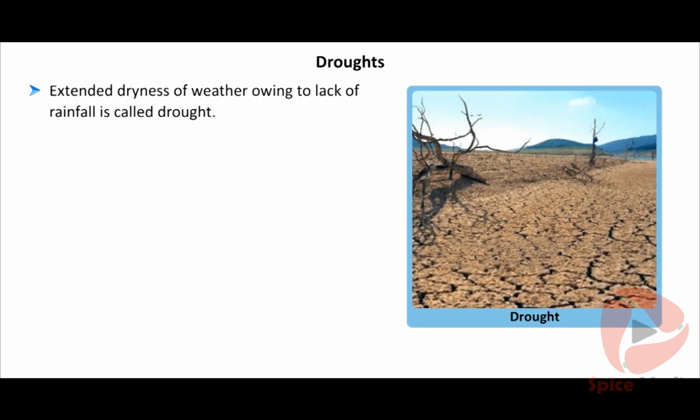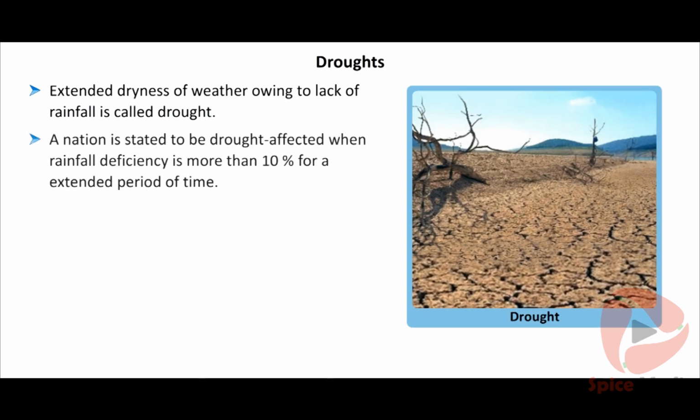Droughts. Extended dryness of weather owing to lack of rainfall is called drought. A nation is stated to be drought affected when rainfall deficiency is more than 10% for an extended period of time. Deficient rainfall results in drought.